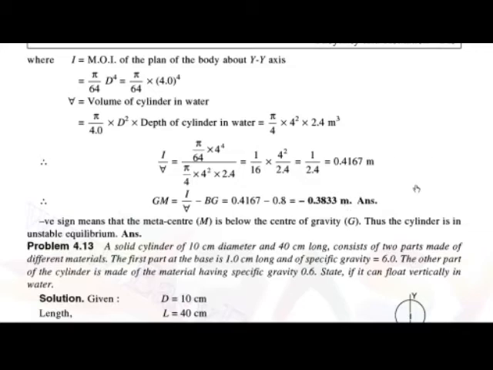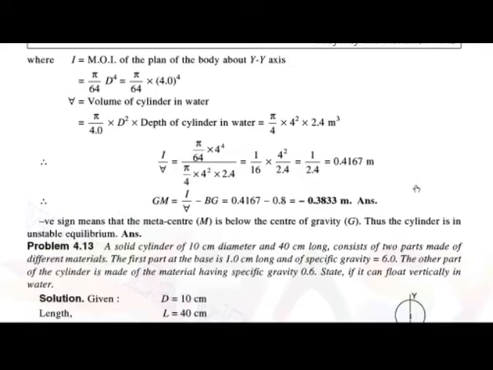When the value of GM is positive, the metacenter is above the center of gravity. But here the value is negative, that means the metacenter is below the center of gravity.